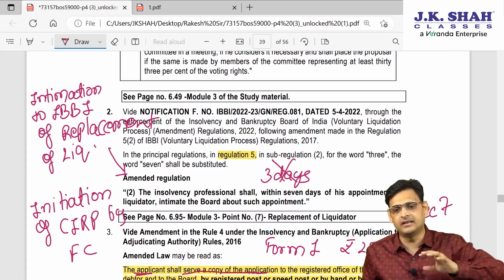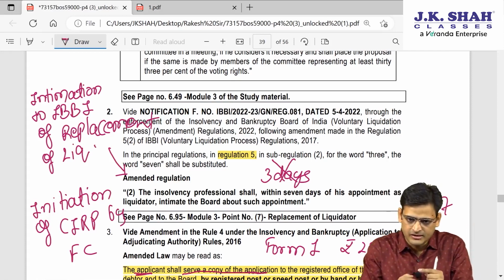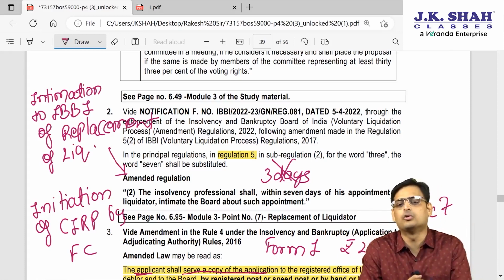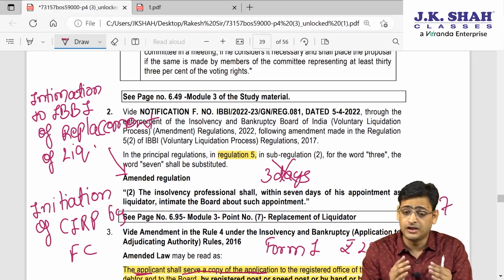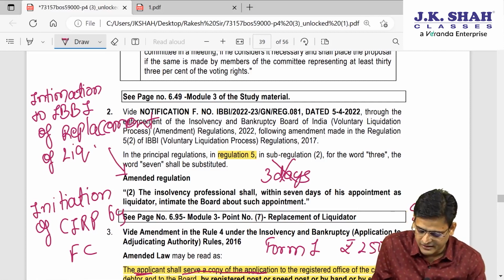Earlier the provision was that once the old liquidator goes and the new liquidator comes in, the new liquidator has to intimate it to IBBI, and the time limit was 3 days. Now they have deleted it. Now the new provision is 7 days.